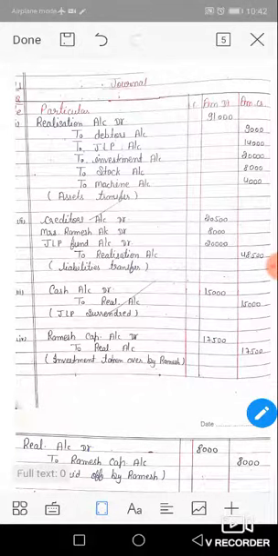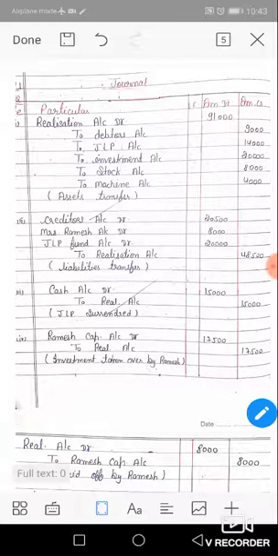Yes, class. Today we will start chapter number 4, numerical portion. It's a drawback for English medium students that this chapter is totally in Hindi, all numericals in Hindi only. There is no alternate version in English. All numericals are typed in Hindi, so I will convert them into English.